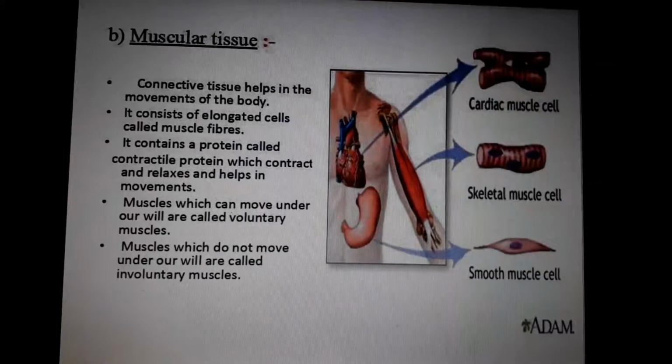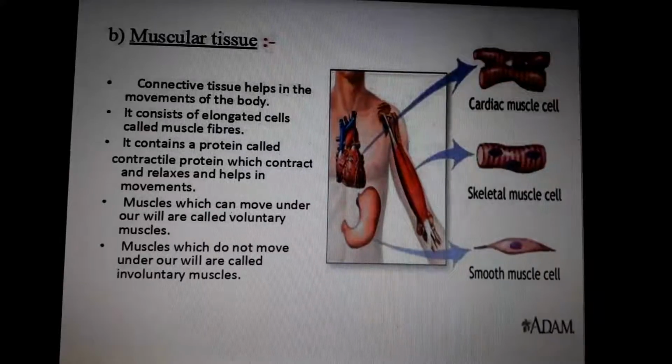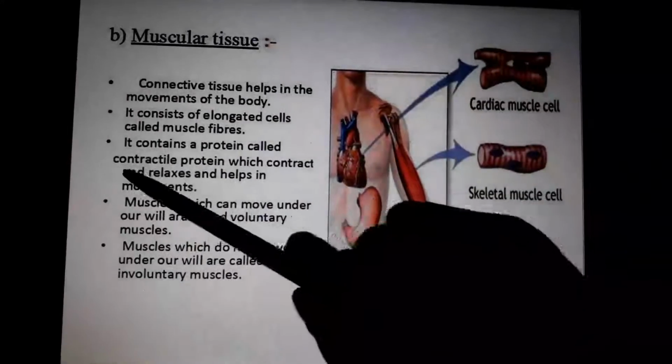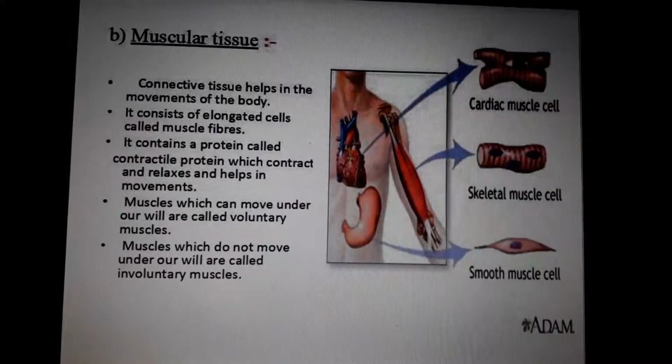Other tissues do not have this property. What is the specialty of muscular tissue? It contains a special type of protein called contractile protein. The presence of that protein makes the muscles contract and relax.